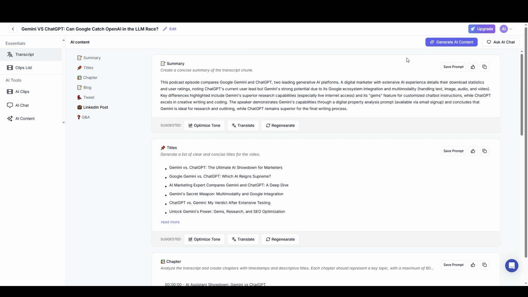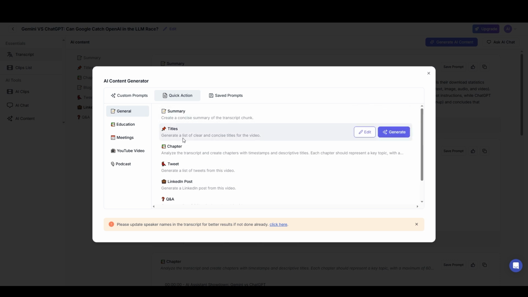And if I want to do anything custom, I can just go to generate AI content. And these are the quick options.